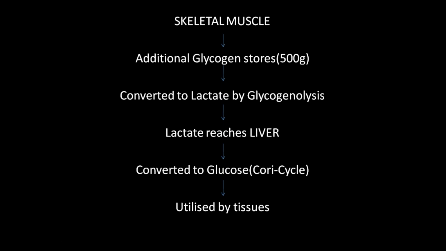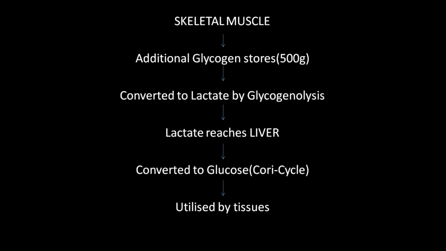Glycogen stores within the skeletal muscle will be broken down through the process of glycogenolysis within the skeletal muscle. So what happens? The glycogen will be converted here into lactate, not glucose. So it is an indirect production of glucose. There in the liver, there is a direct production of glucose from glycogen to glucose.